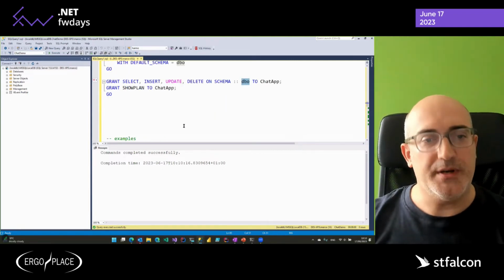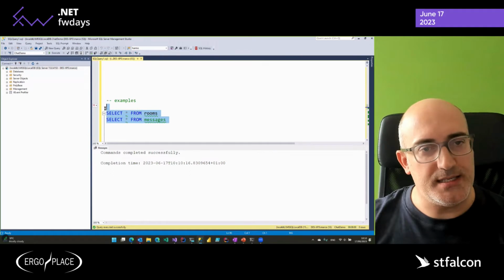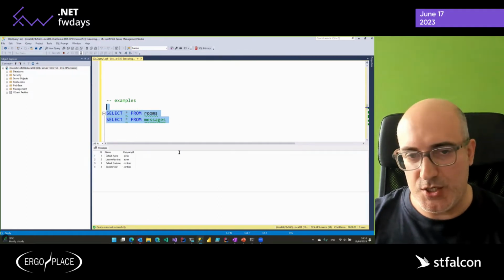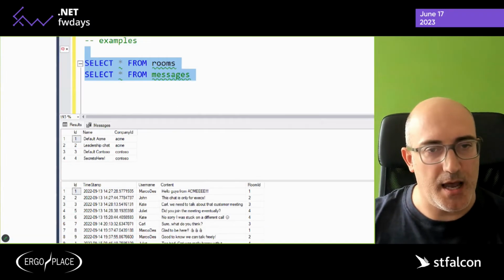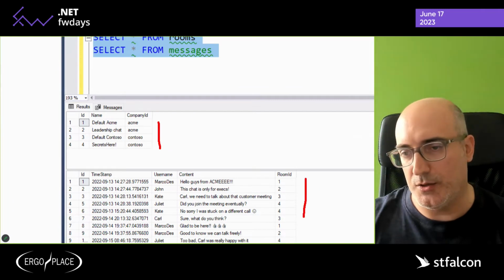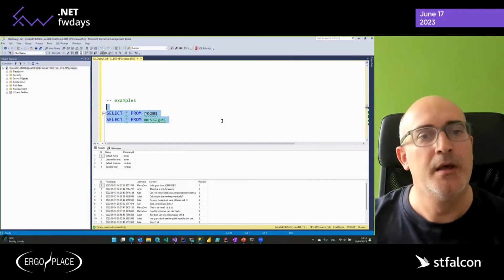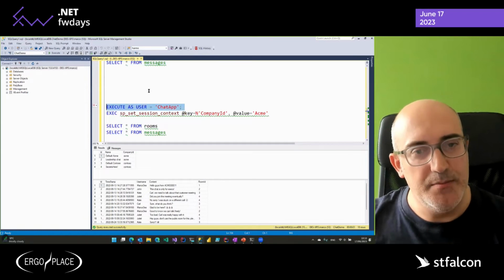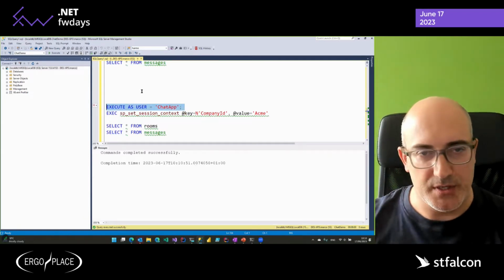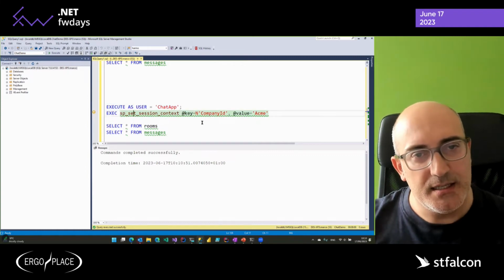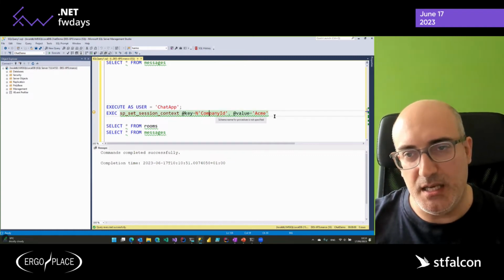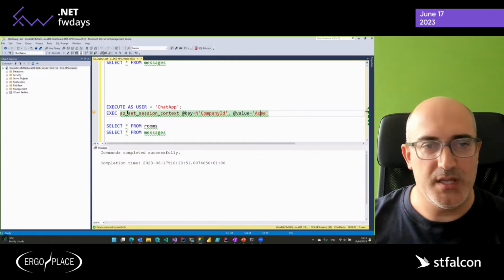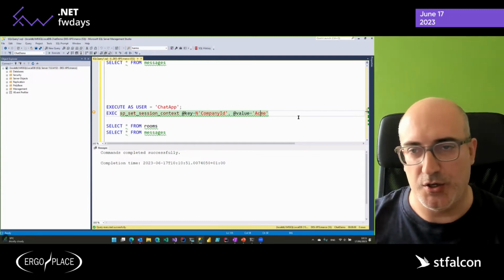Right, now we're done. If I do a select star from my rooms and messages, as you can see here, I'm getting data from Acme and Contoso. This is because I'm an admin. But let's see what happens the moment that I impersonate this chat app user, and I'm also setting the session context company ID to be Acme, with this stored procedure sp_set_session_context.